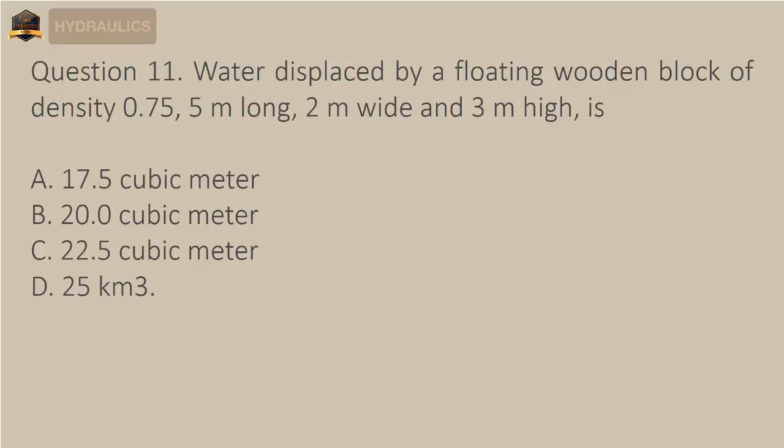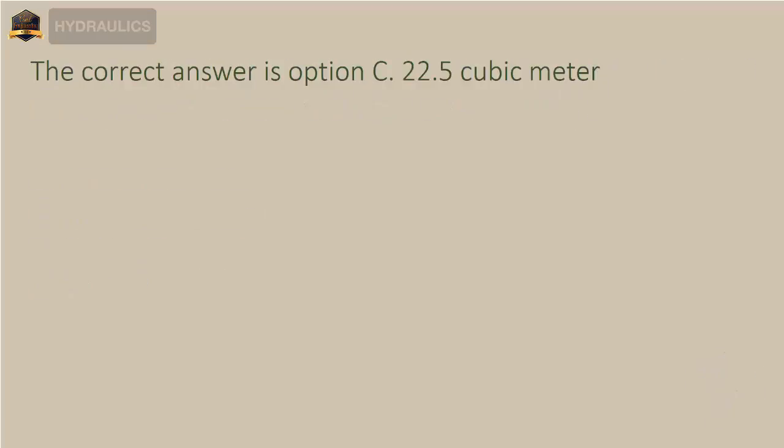Question 11. Water displaced by a floating wooden block of density 0.75, 5 meters long, 2 meters wide and 3 meters high, is A. 17.5 cubic meter. B. 20.0 cubic meter. C. 22.5 cubic meter. D. 25 cubic meter. The correct answer is option C, 22.5 cubic meter.